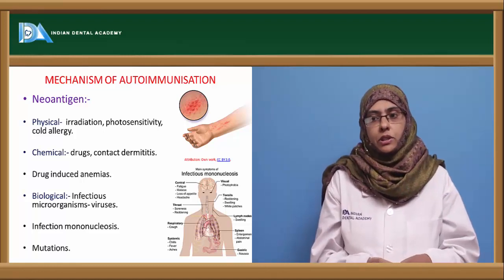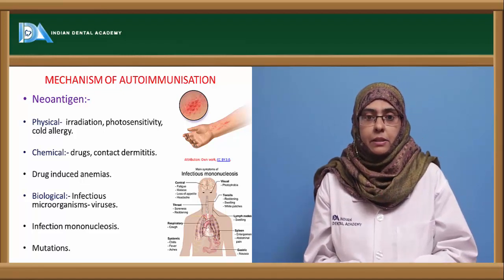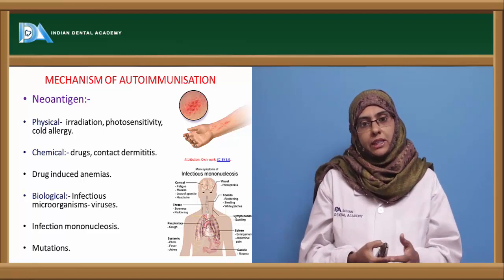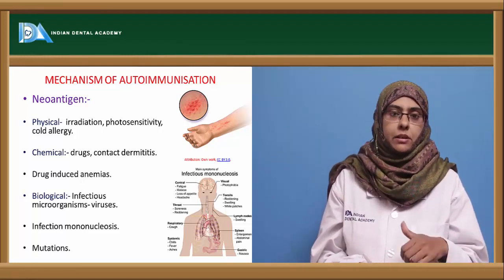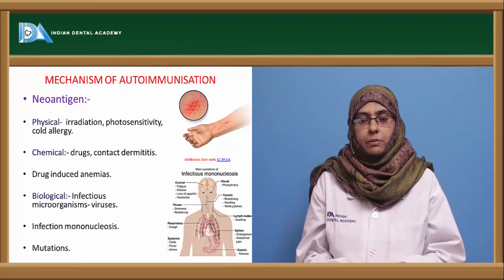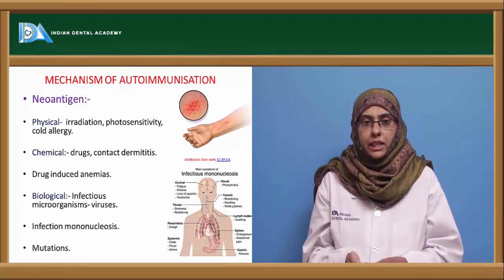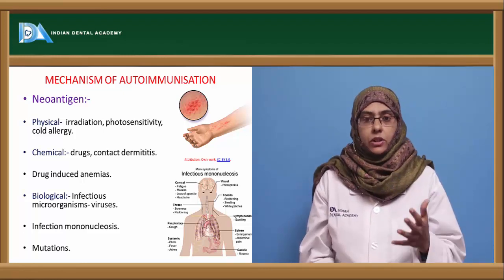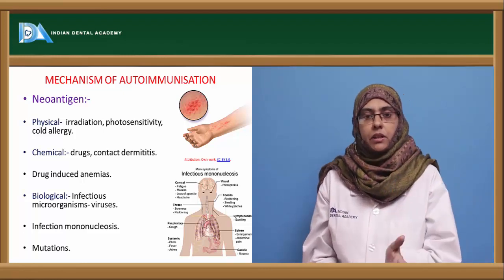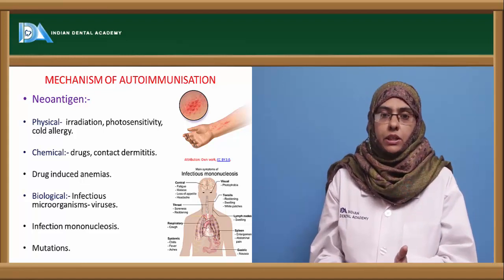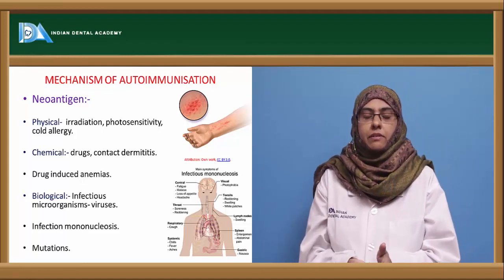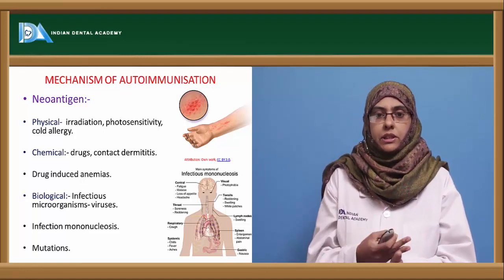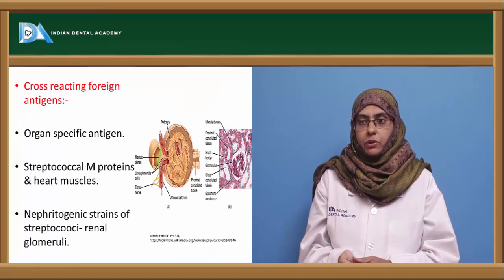other autoimmune disorders. Sometimes mutation can take place via physical mutagens or chemical mutagens in a cell, thereby causing a change in the characteristics of the cell, making it non-self, towards which the immune response can be developed. Neoantigens are nothing but self antigens that have been altered physically and chemically, so that the self antigen becomes non-self to the immune system, and the immune response developed against these non-self cells causes destruction, leading to autoimmune diseases.